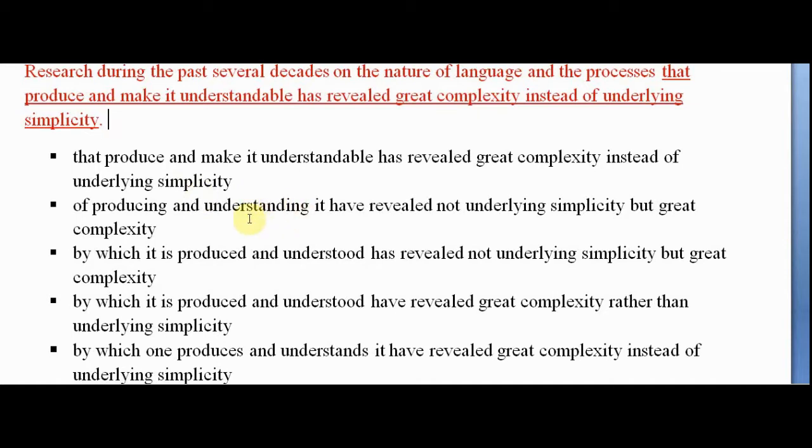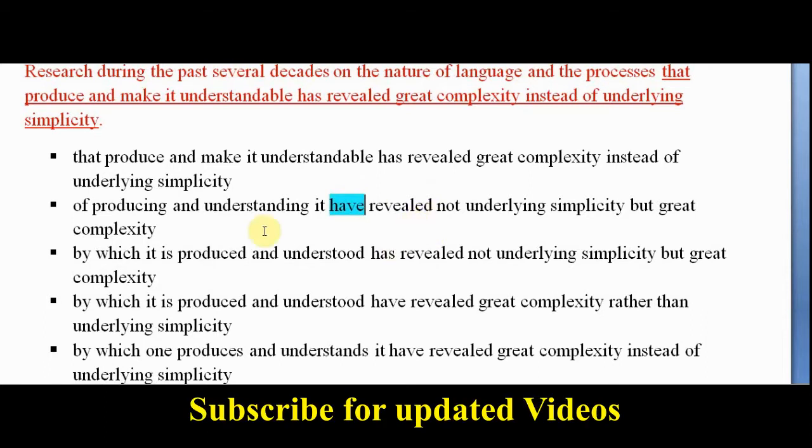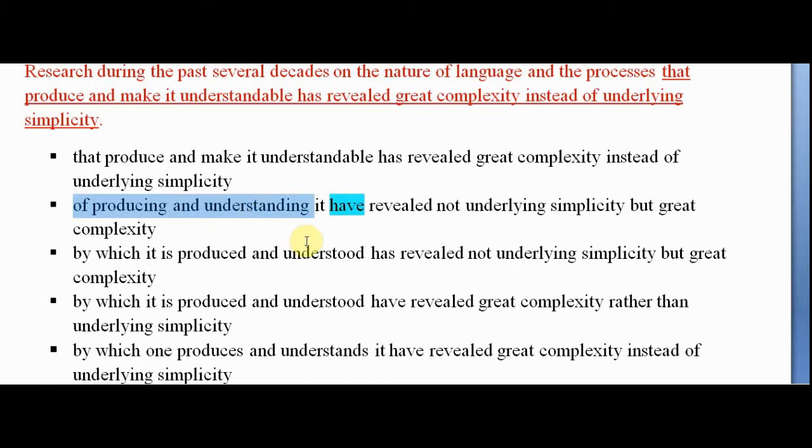B. It says processes of producing and understanding it have revealed. Research have revealed? No, research has revealed. All right, subject verb agreement error. Now, of producing means what? It is incorrect. Instead of producing and understanding, it should be produce and understand.